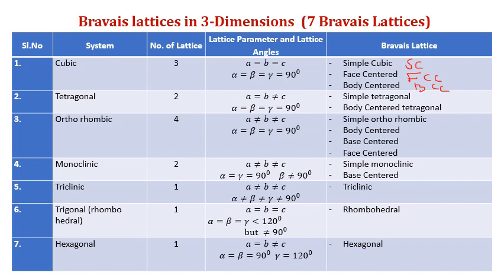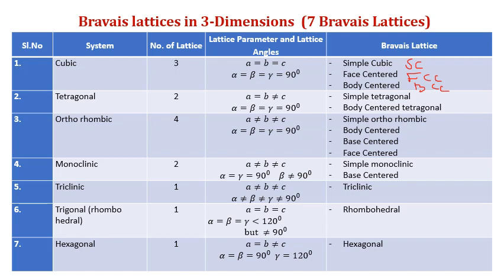So cubic system. Cubic means what? A is equal to B is equal to C. All the 3 sides are equal, and all the 3 angles are the same: alpha, beta, gamma is equal to 90 degrees. That's why it is represented as a 3D system. There will be x-axis, y-axis, z-axis, or there will be A, B, C lengths, and there will be 3 angles alpha, beta and gamma. Therefore, it is called 3 dimensional.